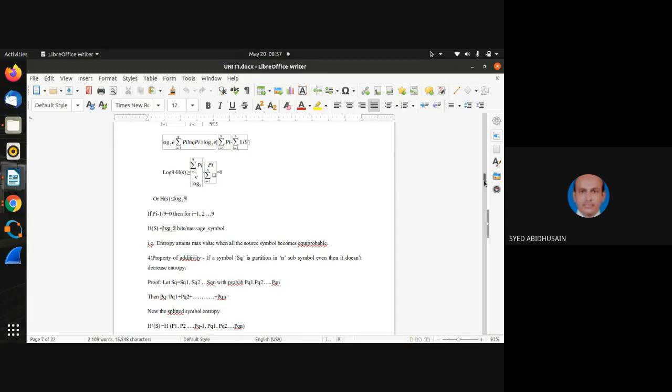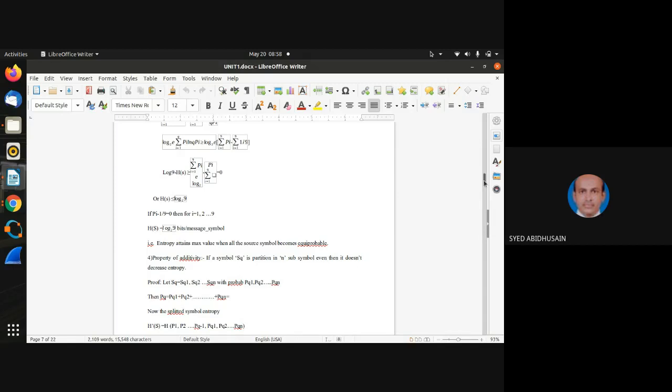I said only two symbols, S1 and S2. So the probabilities of S1 and S2 are, say, 1 by 2 and 1 by 2. Now if you calculate the entropy, what will be the result? Obviously 1. Very simple to understand. Even then I'll give you 30 seconds, you calculate.